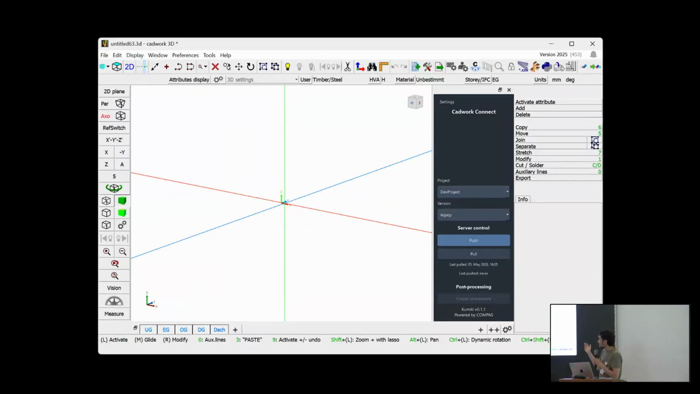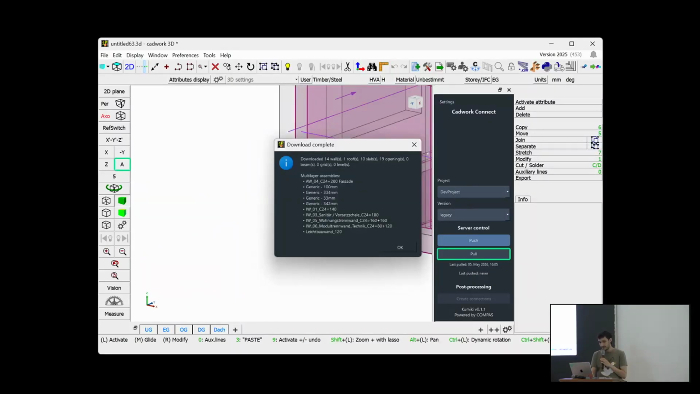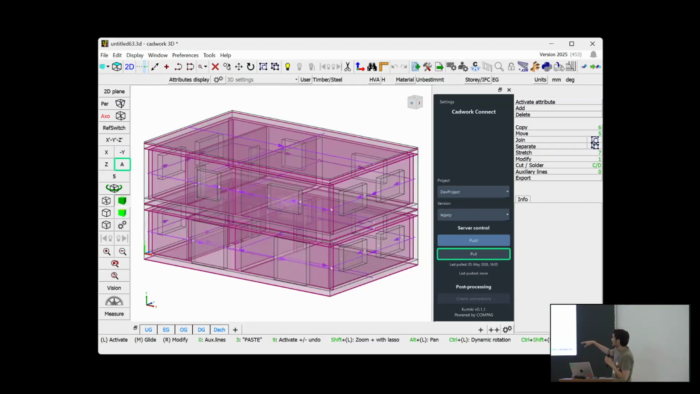Then we move to the CADwork side, to the timber engineer side. We have a similar UI in here to the right. We click on pull to fetch the changes. That will give us a report. And lastly, we will get the final building in here. As you can see, it's the same objects, but converted to the native representation inside CADwork, which in this case are panels.